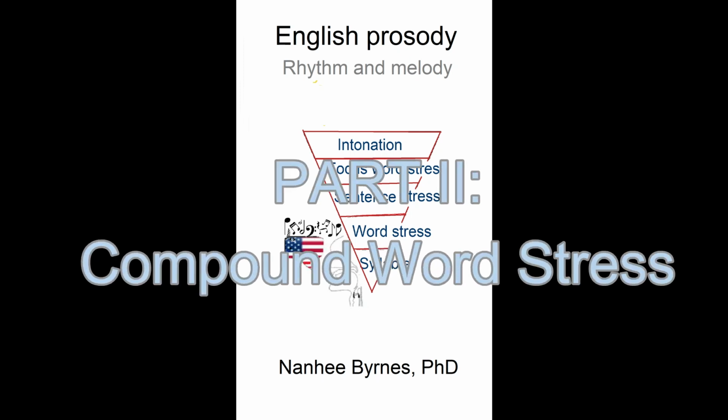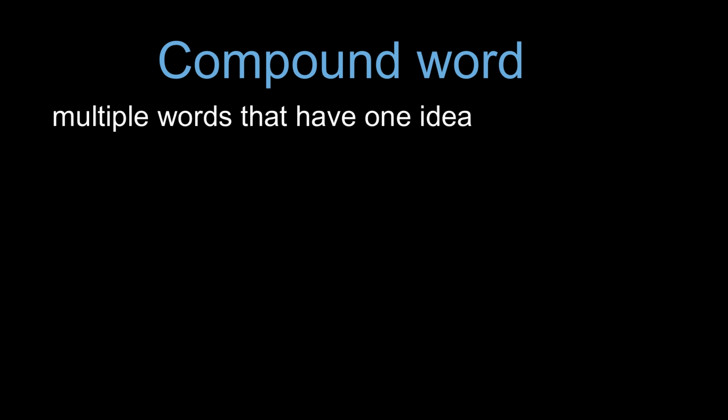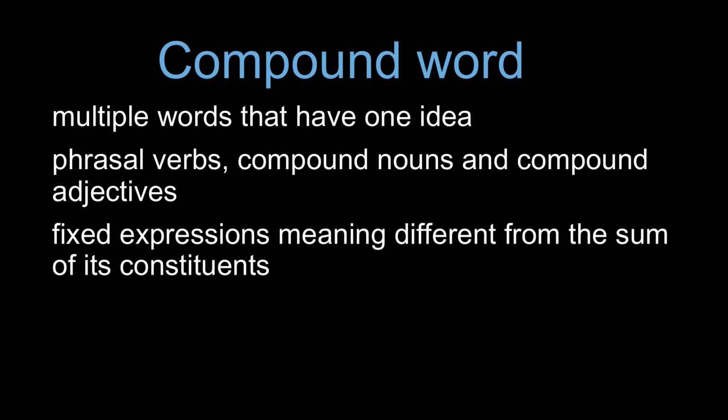Compound word stress. Compound words are composed of multiple words that together mean one idea. Examples of compound words are phrasal verbs, compound nouns, and compound adjectives. Compound words are fixed expressions since they always occur together to mean something quite different from their constituents.